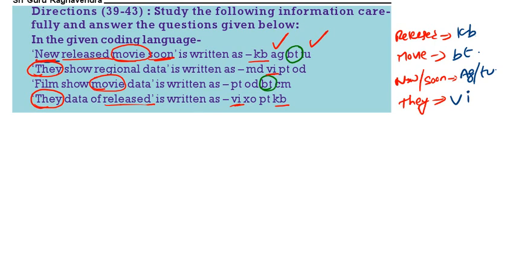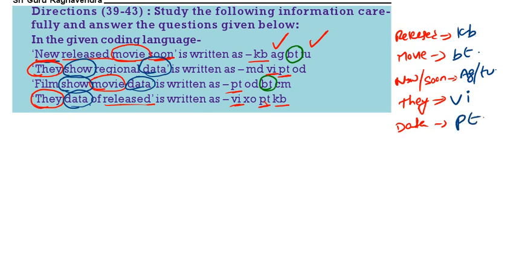Here we are having show, here also show. Here we are having data. So the code for data first: here we are having PT, here also PT. Data code is PT.